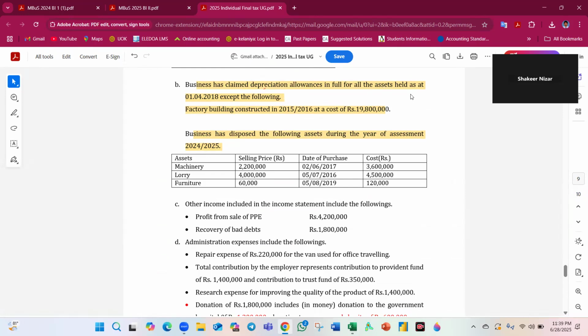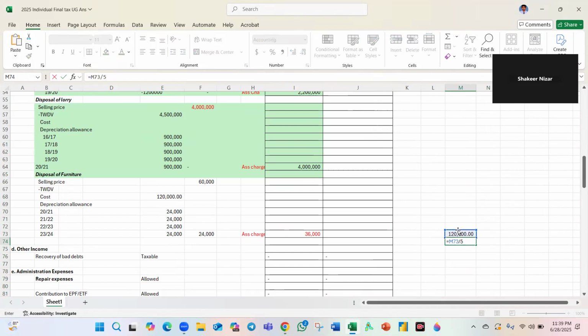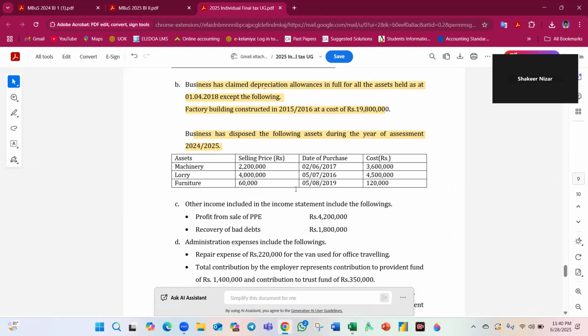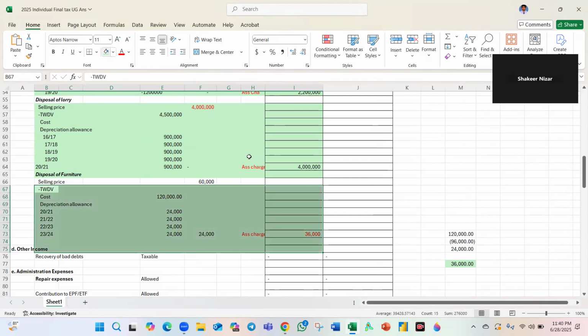We can claim it. The cost is 1,20,000. So how is the tax computed here? The cost is 1,20,000. Accumulated capital allowances: 1,20,000 divided by 5 multiplied by 4. The tax written down value is 24,000. Therefore, an item with a written down value of 24,000 sold for 60,000 gives a balancing charge of 36,000. Here the breakdown is there. Reduce the speed and see.